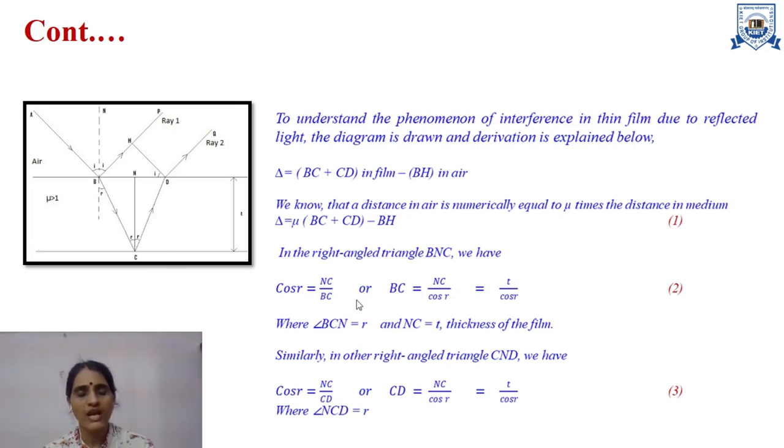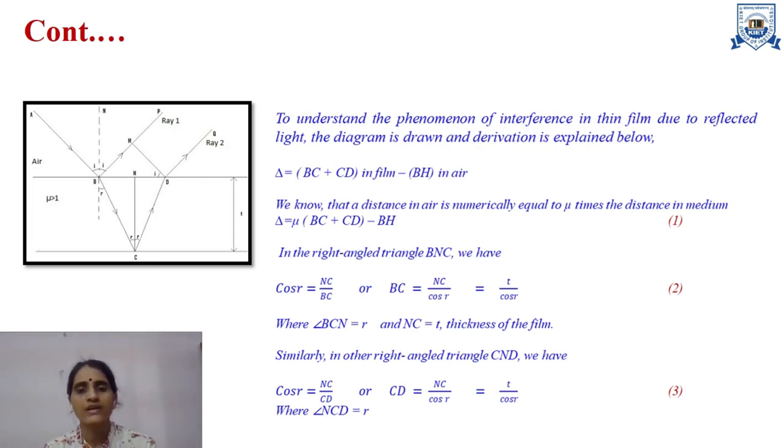From here I get BC equal to NC upon cos r, and NC is nothing but the thickness of the film, denoted by t. So I get the second equation as BC equal to t upon cos r, and angle BCN is equal to r.